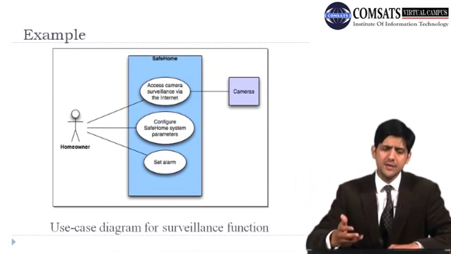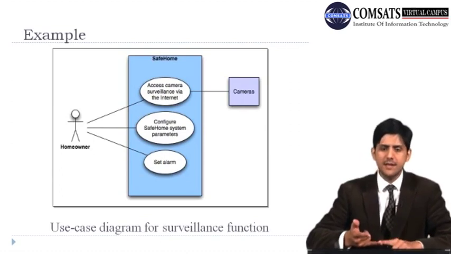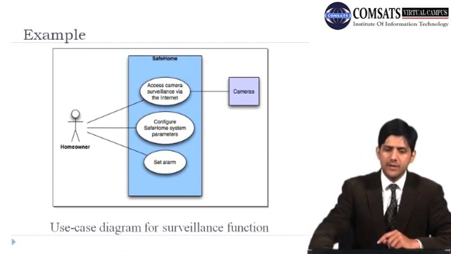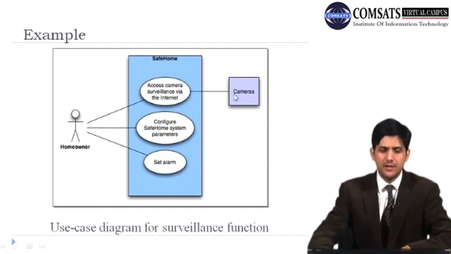So there are two kinds of actors here. You have the homeowner and you have the cameras, and a homeowner can access the cameras. He can configure the system, he can set alarms, and similarly when you are accessing these cameras, this use case has an interaction with the camera as well. So this is the secondary actor in this particular use case.